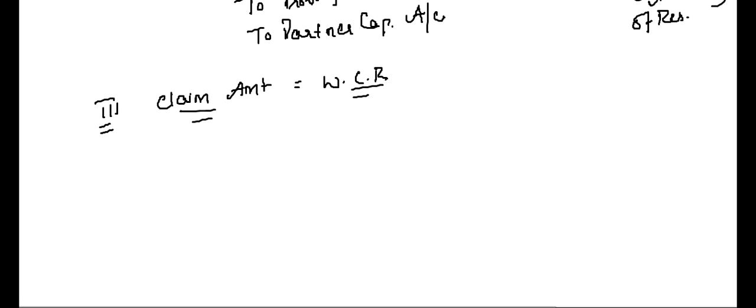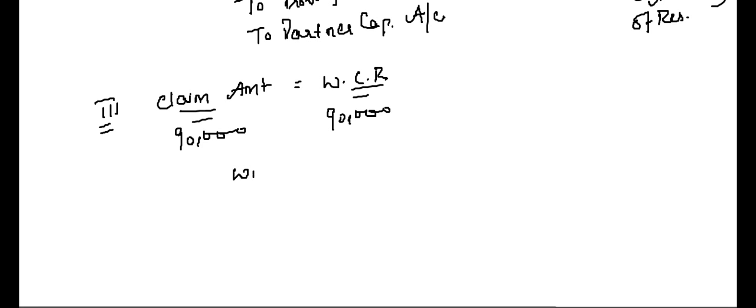Now we have the third case where claim amount is equal to workman compensation reserve. You have created a workman compensation reserve of 90,000. There is a casualty during the year to one of the workers and the expense on that is 90,000. That is, the claim on workman compensation is 90,000. Now what will be the entry?